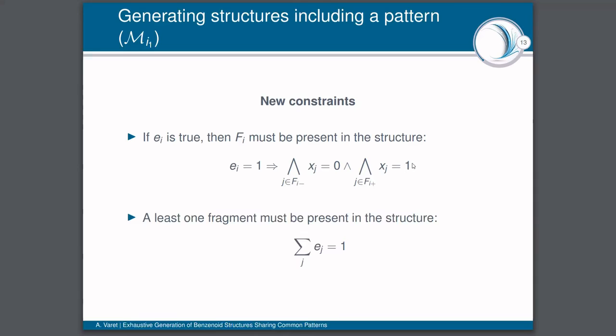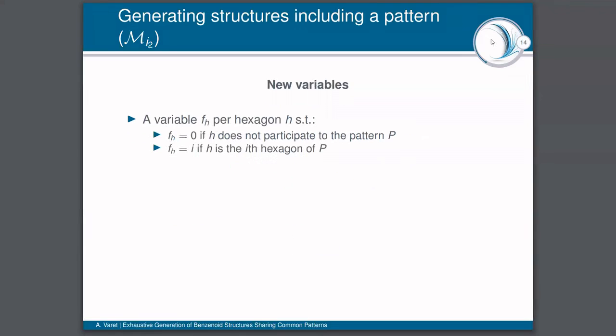And to finish with this model, we add a last constraint specifying that at least one fragment must be present in the structure. It can be easily done by applying a constraint over the set of all the new Boolean variables, specifying that the sum of these variables has to be equal to 1.